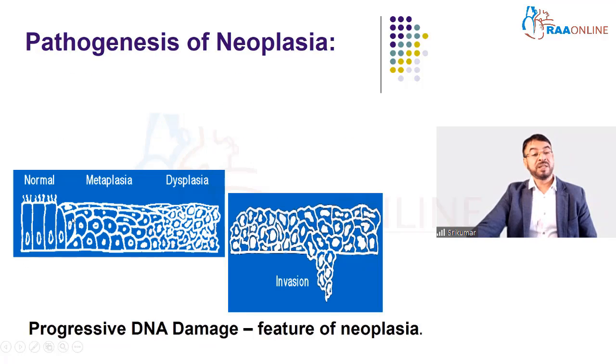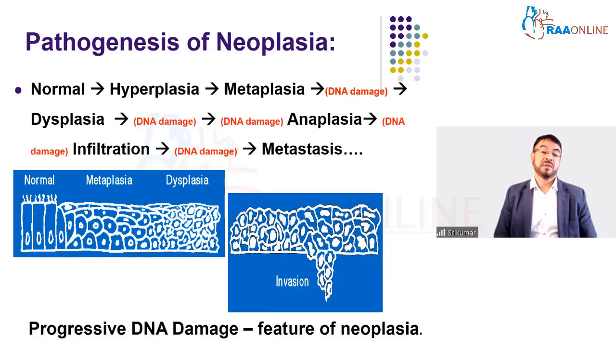So when progressive DNA damage occurs, what we saw as metaplasia goes on to dysplasia and then goes on to invasion, where the cells invade beyond the basement membrane. In terms of pathogenesis of neoplasia, a normal cell goes on to hyperplasia, and then metaplasia, and then there is a DNA damage, and then dysplasia, and then several more DNA damages, and then anaplasia, a term which I will discuss later, and then another DNA damage, and then it invades deeper inside and goes on to further DNA damage and metastasis. So at every level there is a DNA damage, and hence this is called the multi-step theory of carcinogenesis, progressive DNA damage.